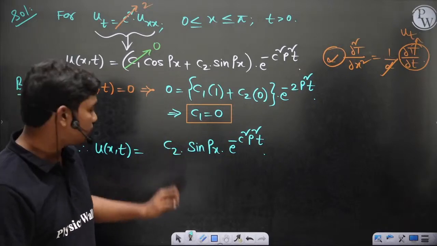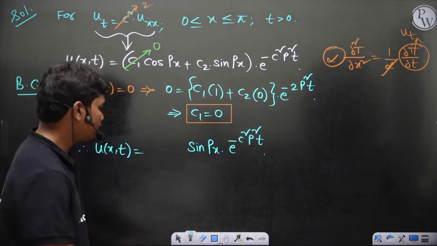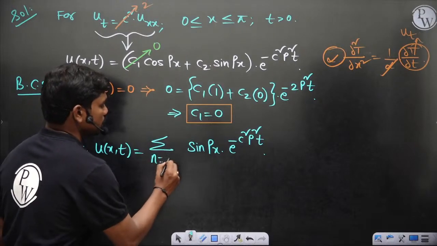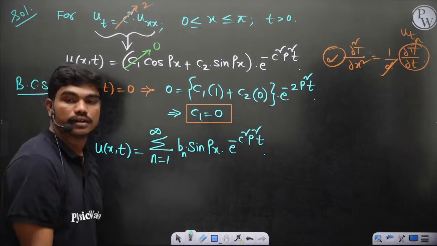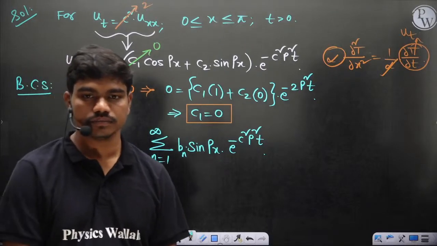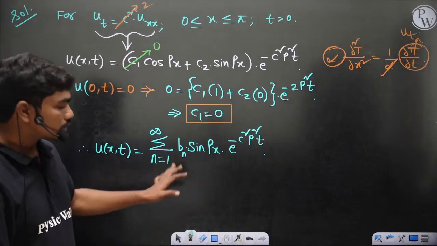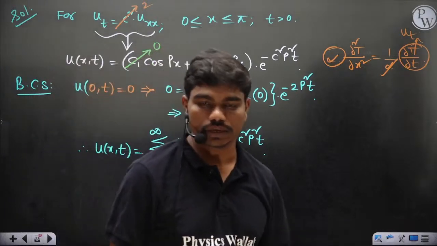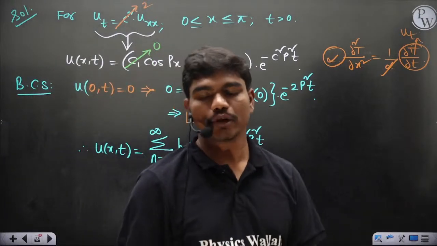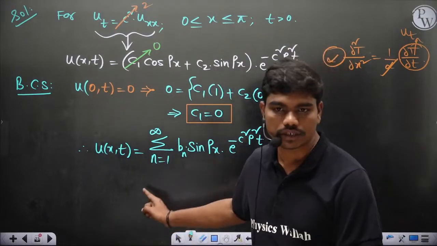So what I am doing is generalizing the solution by considering all such terms, n equal to 1 to infinity, and this should have some constant. I am writing that constant as bn, that's all. It's a half sine series of course, but forget about the half sine series for now. Just look at the linear function and the superposition of the solutions. Because if it's linear you can do the superposition, and that's how you get this summation.